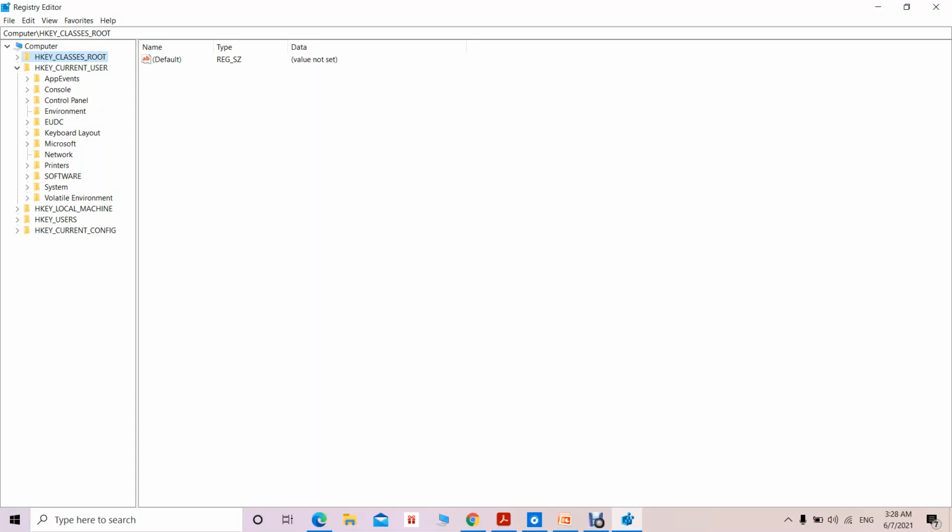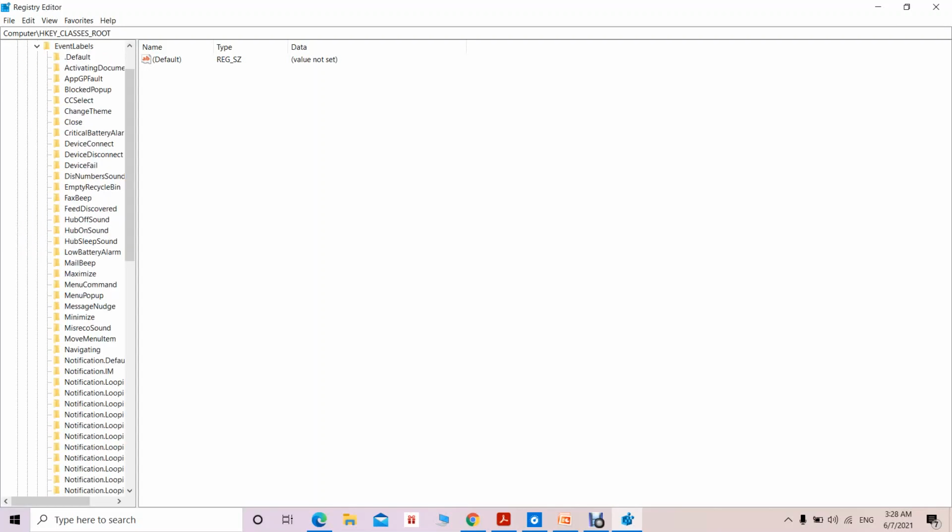The AppEvents key associates a sound with an event. So when something happens, what kind of sound it should create is specified here. Here Close is one of the events. Then we can have the mail event. Suppose a mail comes to our mail account, the mail beep is another kind of event.